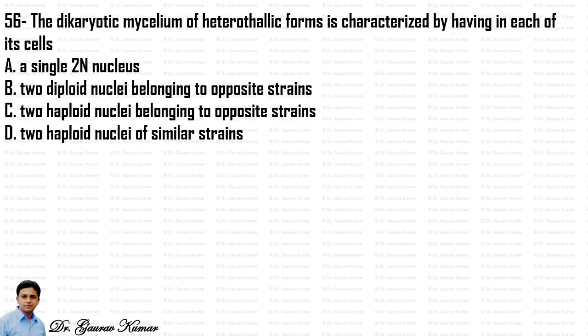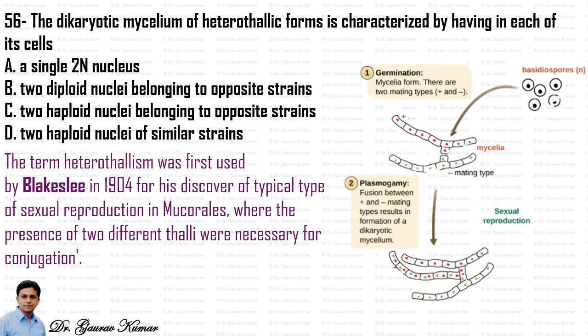Next question: dikaryotic mycelium of heterothallic forms is characterized by having in each of its cells. So let's see this heterothallic form. What does heterothallic mean, and what does dikaryotic mycelium mean? The term heterothallic was first used by Blakeslee in 1904 for his discovery of a typical type of sexual reproduction in Mucorales, where the presence of two different thalli was necessary for conjugation.